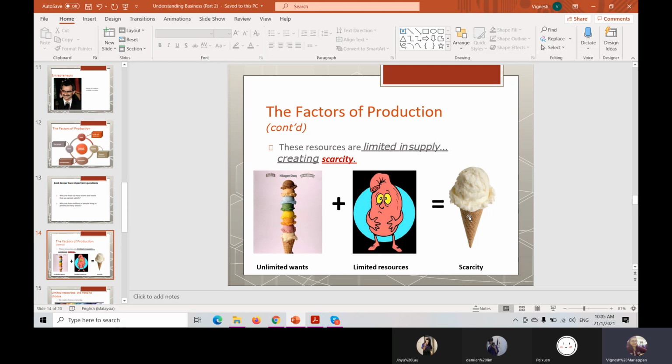What is scarcity? Who can explain to teacher? Don't know, right? Scarcity, we can say, is the limitation of the resources. So when we have limited resources, scarcity will happen.